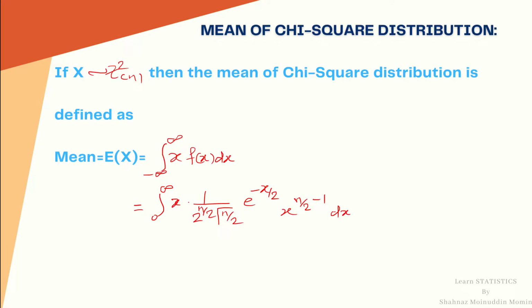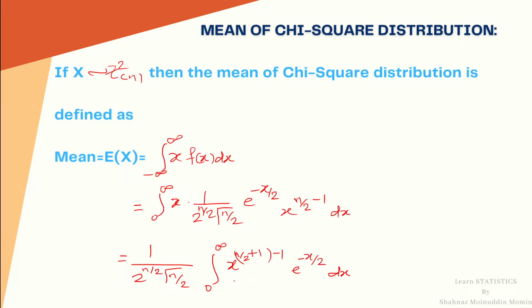Now we will take the constant outside the integration: 1 upon 2 raised to n by 2 gamma n upon 2, integration 0 to infinity of x raised to n upon 2 plus 1 minus 1, into e raised to minus x upon 2, dx.